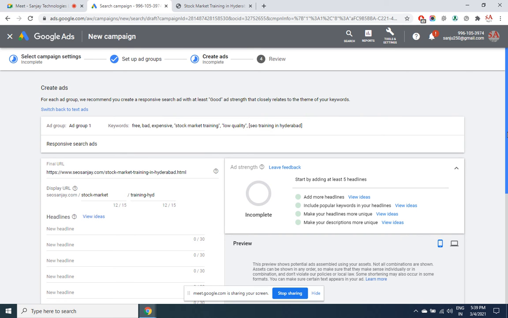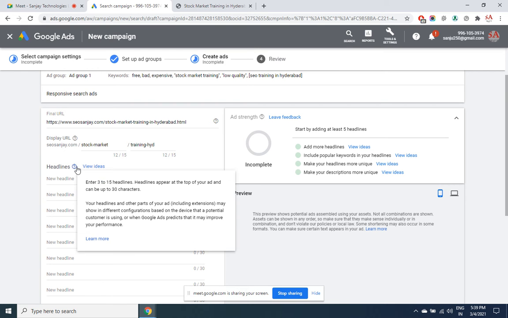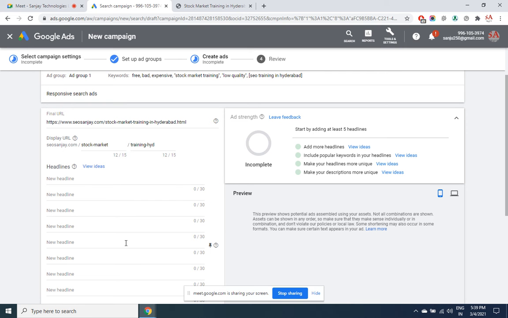Let us give headlines. Now here if you see, it has given you several headlines, 1, 2, 3, 4, 5, 6, 7. In fact, you can add more. There are a maximum of 15 headlines that you can have, and a minimum of 3 headlines you need to give. So 3 to 15 headlines can be given. The search engine is not going to display all the headlines.